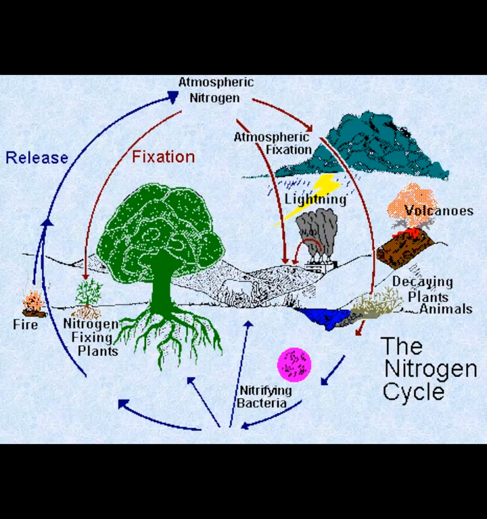And this is the nitrogen cycle, from atmospheric nitrogen to atmospheric fixation, which is affected by lightning and volcanoes, and decaying plants and animals by nitrifying bacteria, and then the nitrogen fixing on plants, with also fire helping on that, which leads to release of atmospheric nitrogen. And this is the nitrogen cycle.